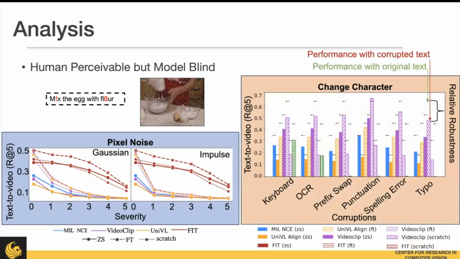When we're looking at text, when we're just changing one single character in one of the words, we can see here that from the clean score indicated by these horizontal lines and the perturbed score by the top of these bars, there is a noticeable drop just from changing one character. So as you can see, models are struggling with these human perceivable corruptions.